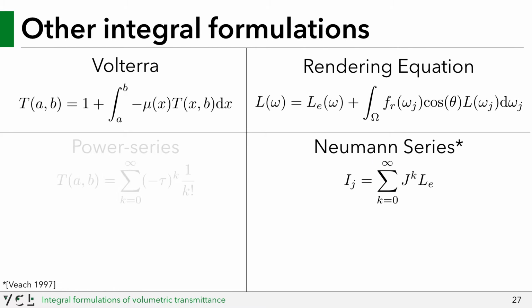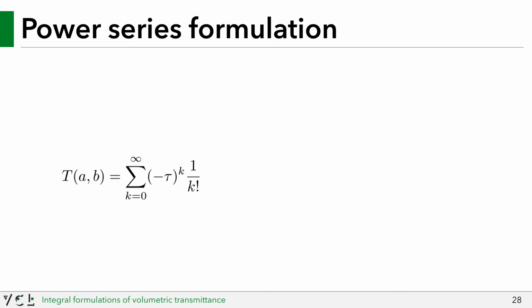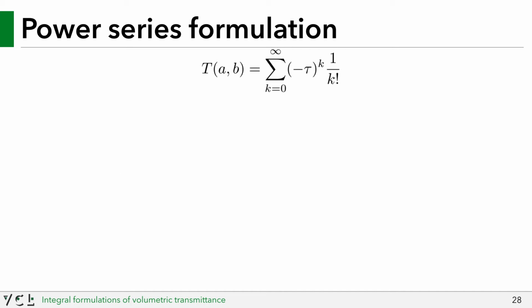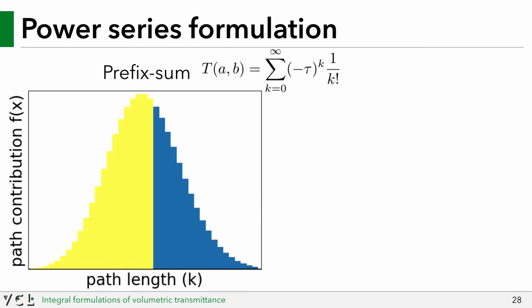The Neumann series representation is analogous to our power series integral formulation for transmittance, which is derived by expanding out the exponential form for transmittance into its power series equivalent. Once you represent transmittance as the sum over all path lengths, there arise two classifications of estimators which can be derived from this formulation. A prefix sum estimator, which evaluates all paths up to length k and divides by the